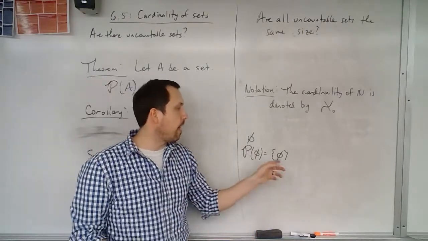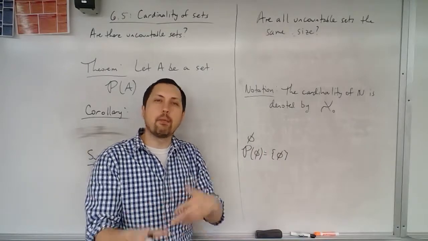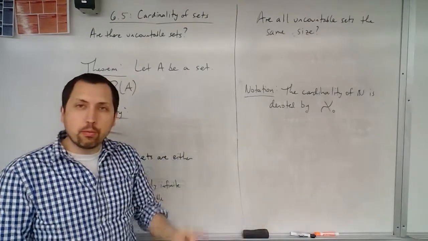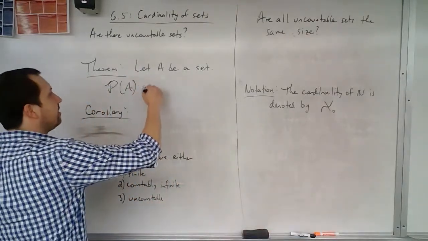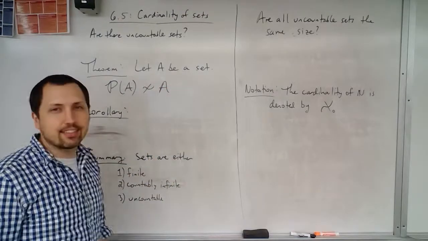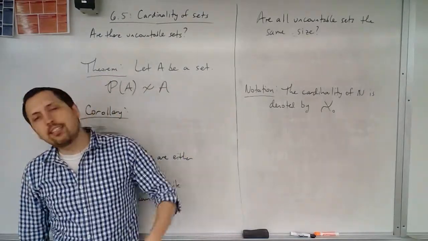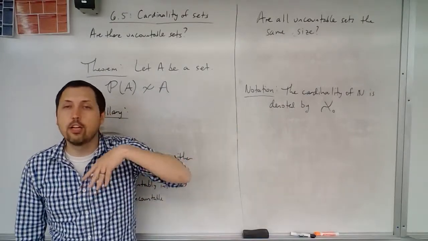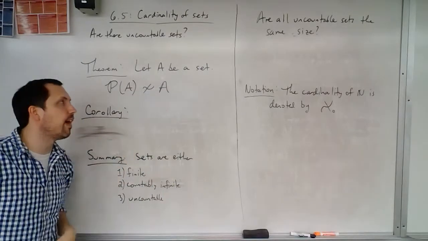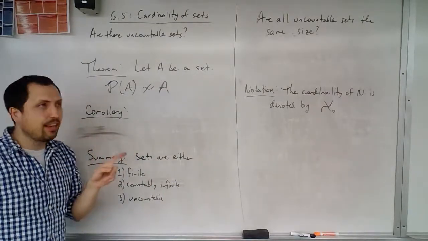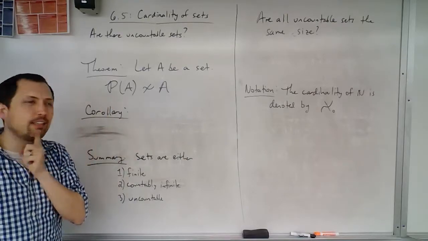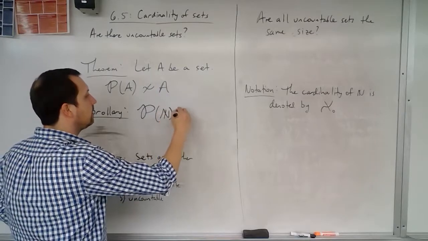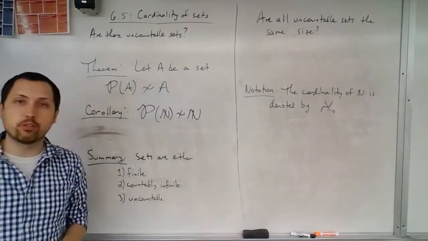So then you could talk about this idea of the empty set being contained in a set. All right, so when we look at the power set, this does not have the same cardinality as the set itself. So any set, you look at a set with 1 element, the power set of that is going to contain 2 elements. So we have a different number of elements. So a corollary then is, what set would be nice to see this is true for? Well, the power set of the natural numbers does not have the same cardinality as the natural numbers.